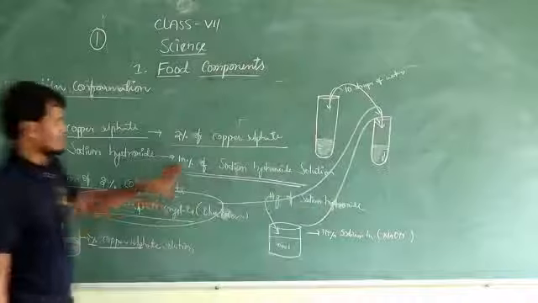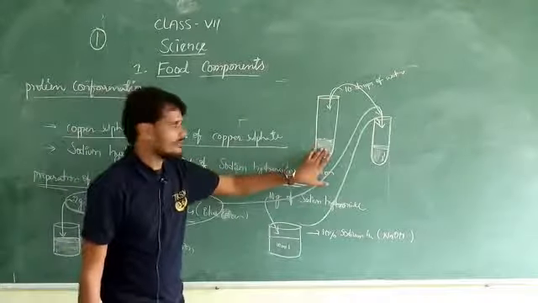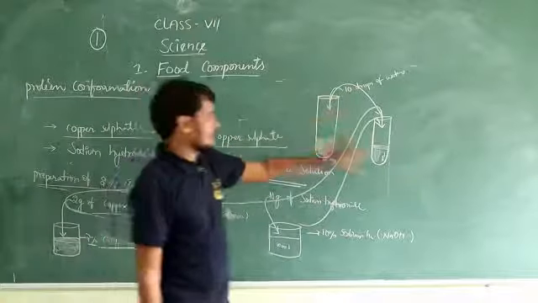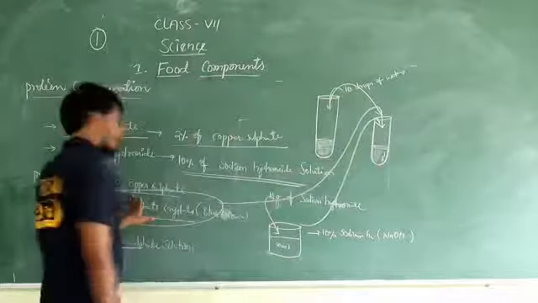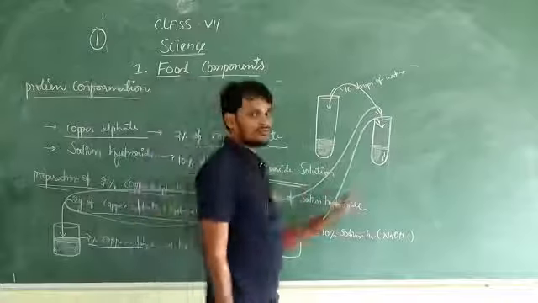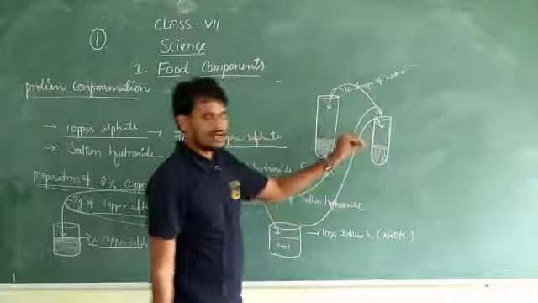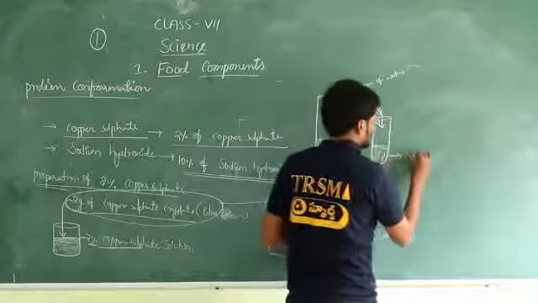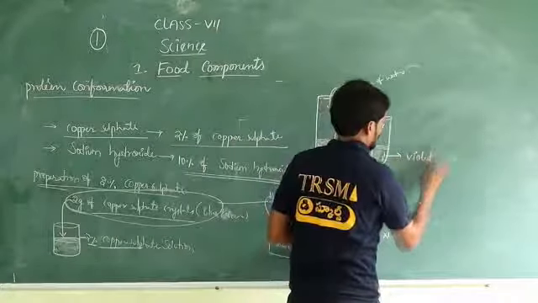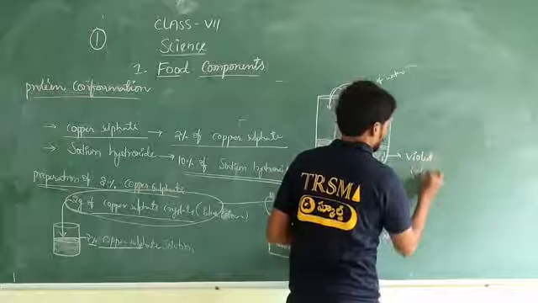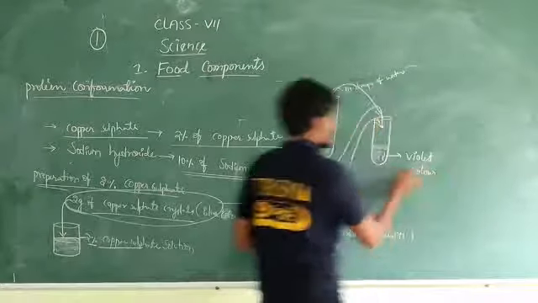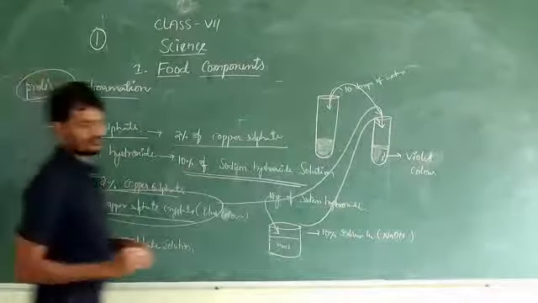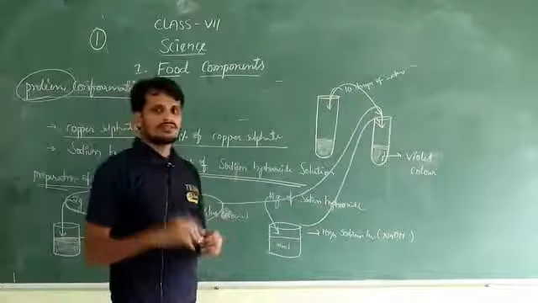So first we have taken the food item in powder form and added water to that. Take out a small amount in another beaker, add 2 ml of copper sulfate to it and 10 ml of sodium hydroxide. When you add the two chemicals to the food item, it turns into violet color. When it turns violet, that confirms protein is present in the food item.